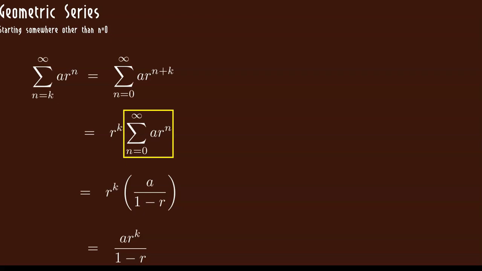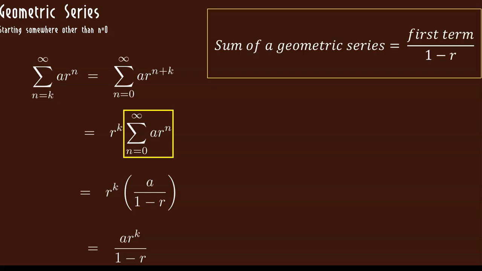Notice that ar to the k is just going to be the first term of my sum. If I plug k into this, I get ar to the k. So I have the first term on top and 1 minus r on the bottom. A much better formula to memorize is this: the sum of a geometric series is going to be the first term over 1 minus r.